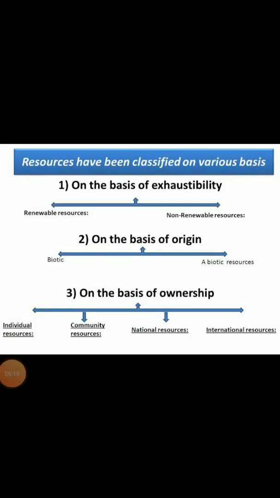So students, in the last, we can say resources are very important to all of us, and resources are generally classified in two broad categories: natural resource and man-made resource. After it, resources can be classified on various levels. On the basis of origin, we can classify biotic and abiotic. On the basis of exhaustibility or renewability, again we can classify renewable and non-renewable, which can be reproduced and which cannot be reproduced. On the basis of ownership, individual resource, community resource, national resource and international resource.